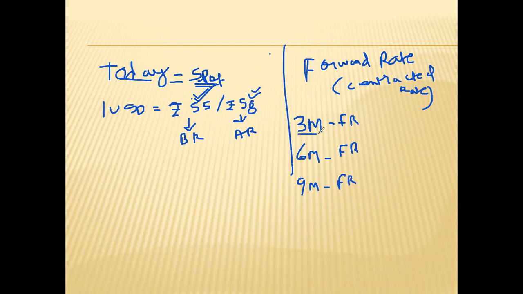So 3 months forward rate means if you want to buy foreign currency after 3 months, what will be the rate? Suppose the 3 months forward rate given by the bank is rupees 65 slash rupees 70. This is the forward rate. Take the case of an exporter.